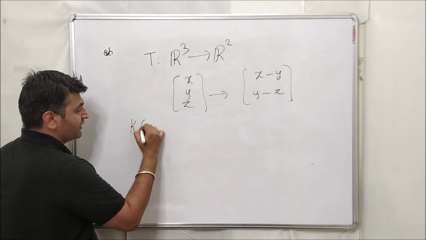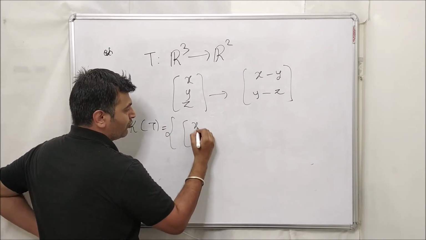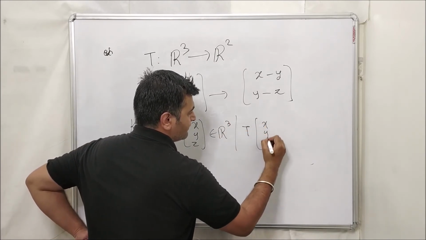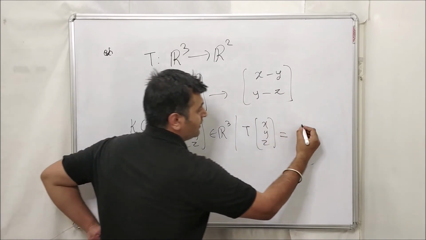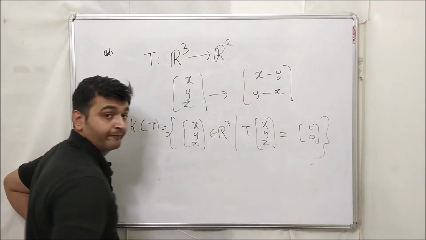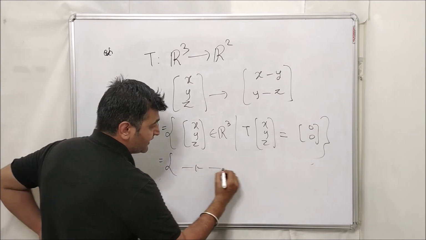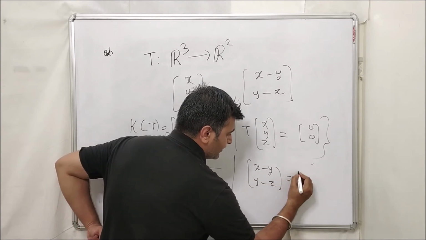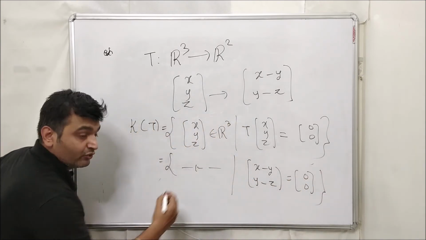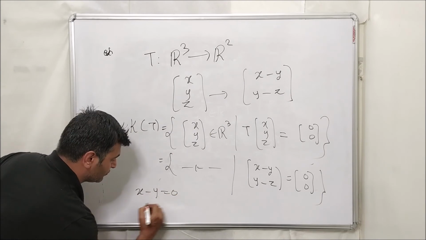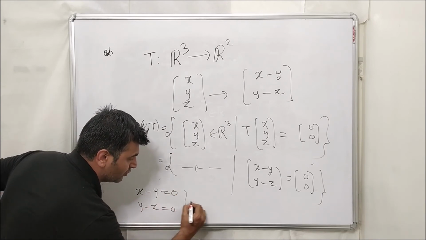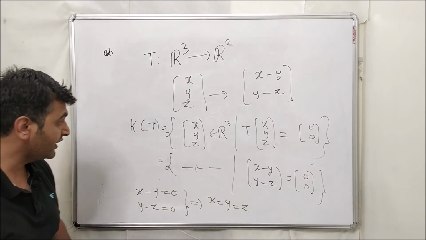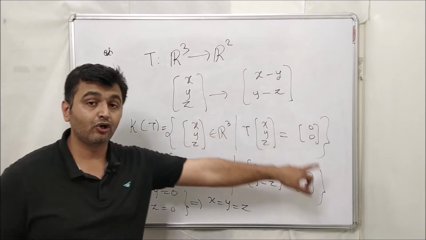Okay, so what is the kernel of T? Kernel of T is nothing but the set of all points in my domain, R3, such that T(x, y, z) is 0. What is 0 over here? 0 is (0, 0). Now let's write this as it is. What is T of (x, y, z)? (x minus y, y minus z) equal to (0, 0). And now when you equate, what do you get? You get x minus y equal to 0, y minus z equal to 0, and both of them imply x equal to y equal to z.